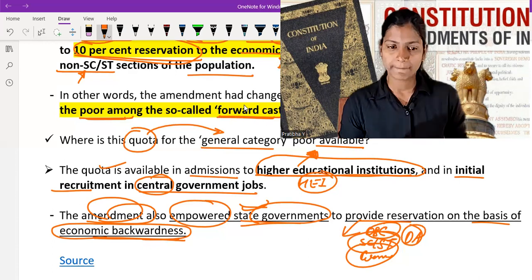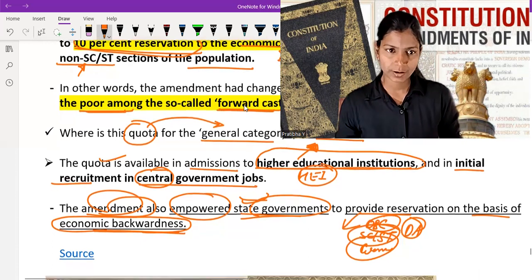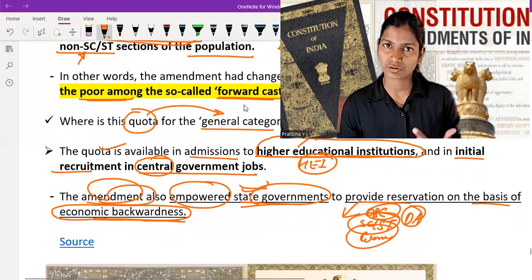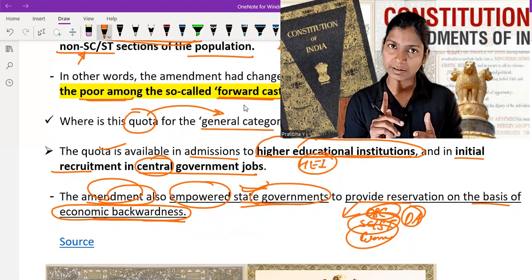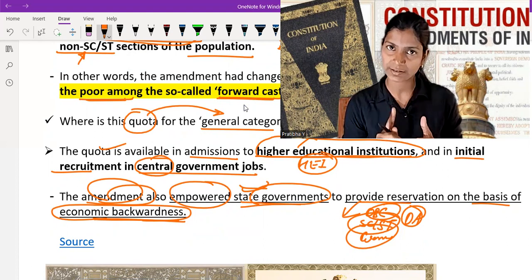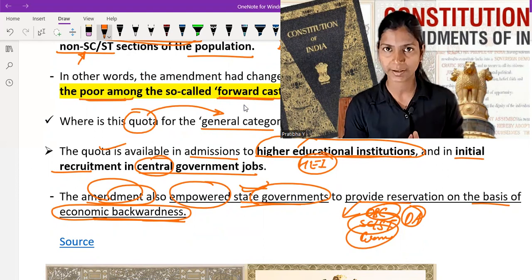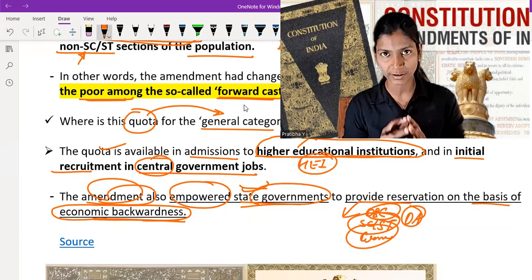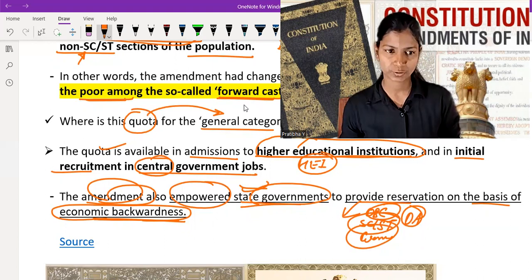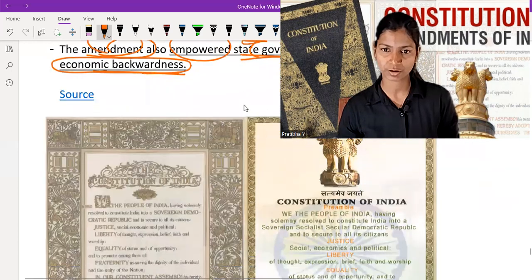Okay, so I hope you understand the whole idea of the 103rd Constitutional Amendment. Remember, it inserted Article 15(6) and 16(6) in the Constitution to provide up to 10% quota to the non-OBC and non-ST/SC poor people of the general category. Okay, and it is applicable in higher education as well as initial recruitment of government jobs. Important point. So in this picture, you can clearly see our Constitution.